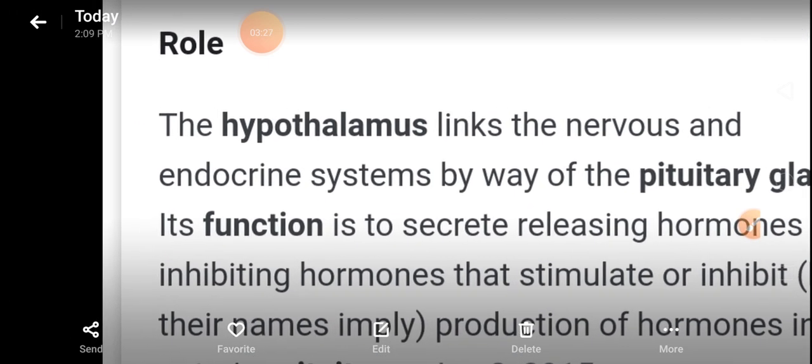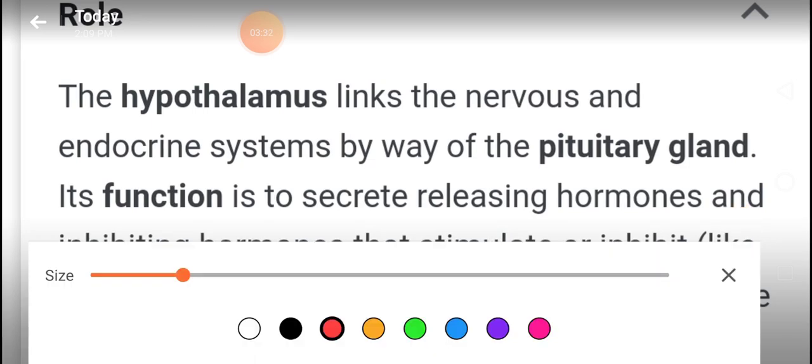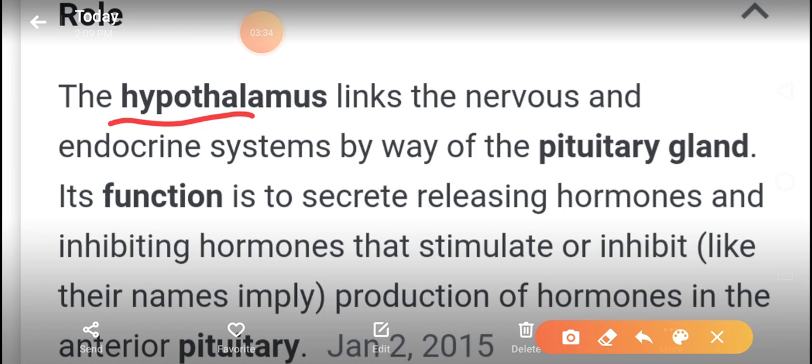Now see what they are talking about. You have the hypothalamus and you have the pituitary gland.